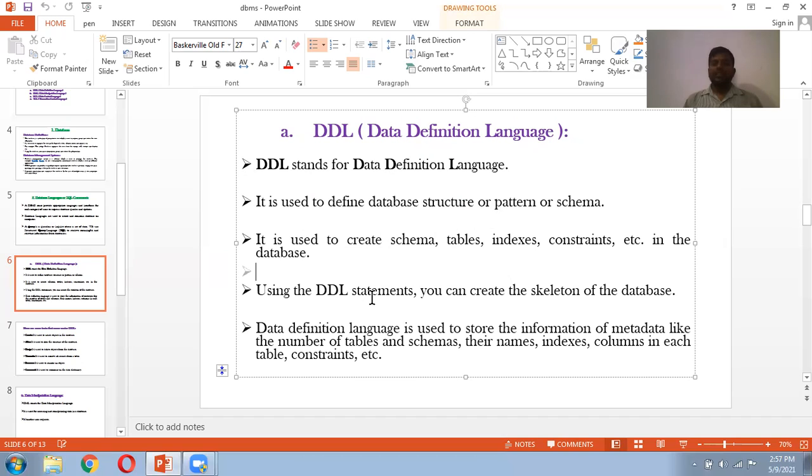Using DDL statements, you can create the skeleton of the database, a structure. Data definition language is also used to store metadata information. Metadata is nothing but data about data, like the number of tables and schemas, their names, indexes, columns in each table, constraints, etc.